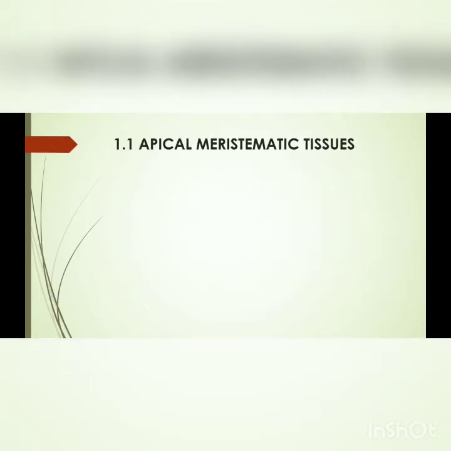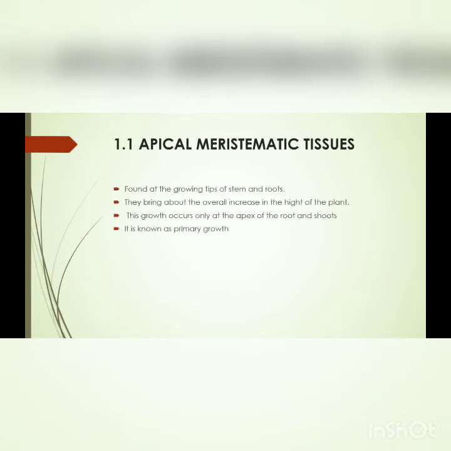Next we are going to talk about the subtypes of the meristematic tissue. The first one is apical meristematic tissue. The apical meristematic tissues are found on the growing tip of the stem and the root. They bring about the overall increase in the height of the plant. Basically, these tissues are found at the tip of the stem and roots, which means they are responsible for the primary growth of that plant.